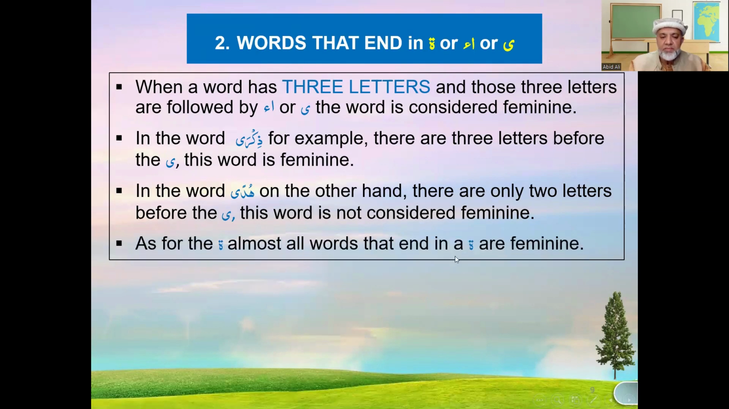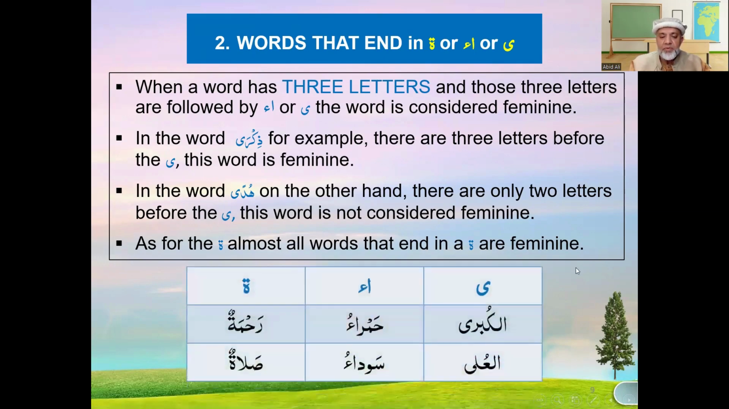Some of the other examples: any word ending in ta marbuta, with some exceptions, is considered feminine. For example, al-kubra, hamra'u, rahmatun, al-ula, sauda'u, salatun. I am sure we are familiar with these words. We use them on a daily basis.